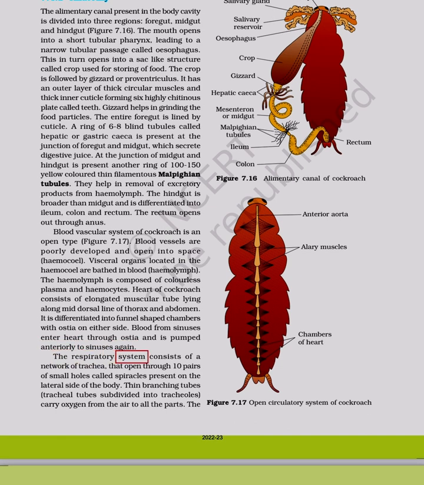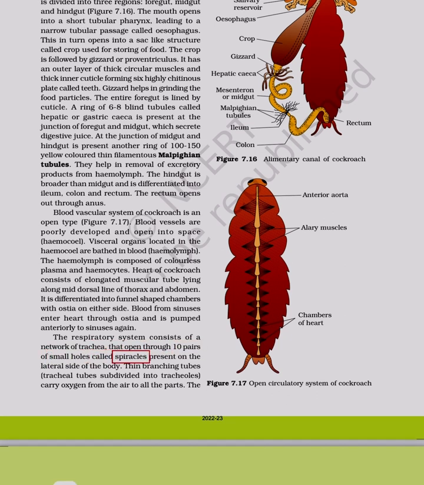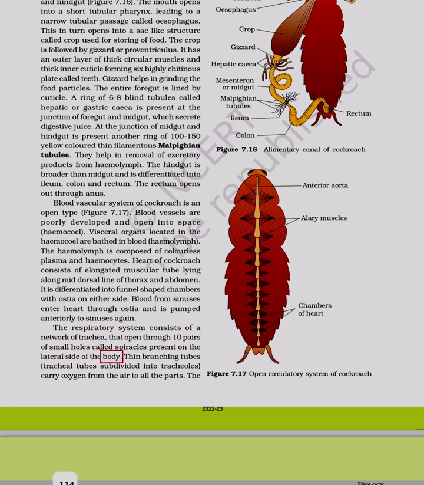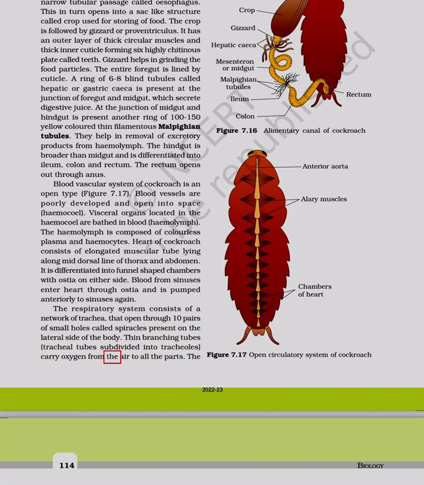The respiratory system consists of a network of trachea that open through 10 pairs of small holes called spiracles present on the lateral side of the body. Thin branching tubes, tracheal tubes subdivided into tracheoles, carry oxygen from the air to all the parts.